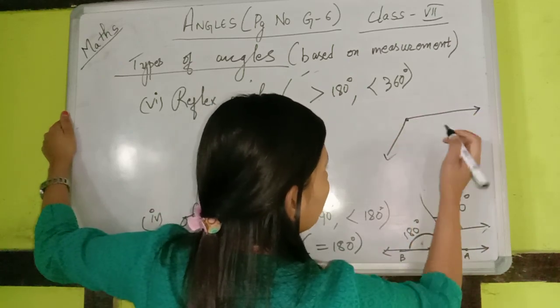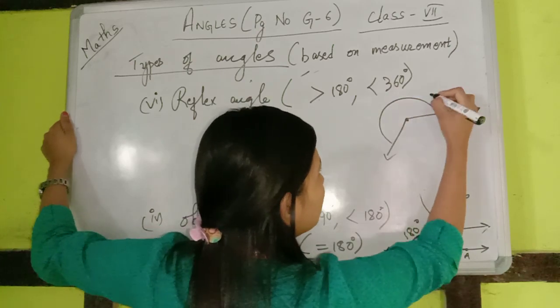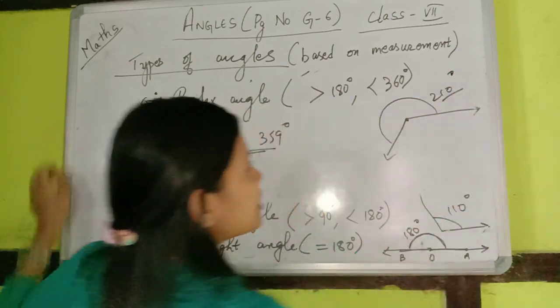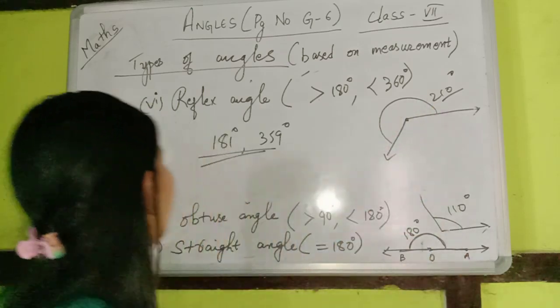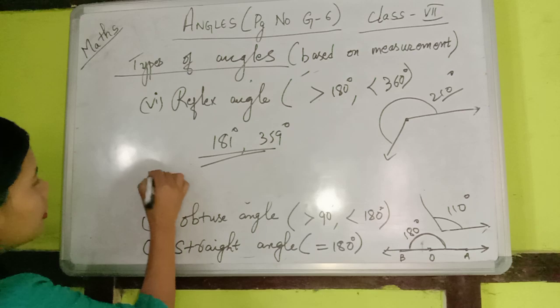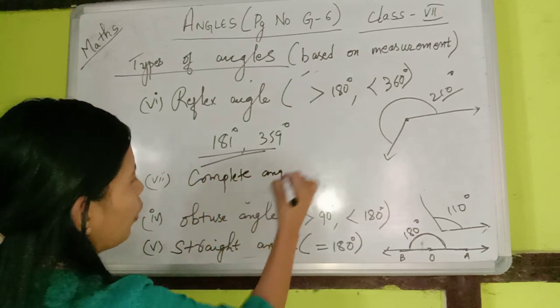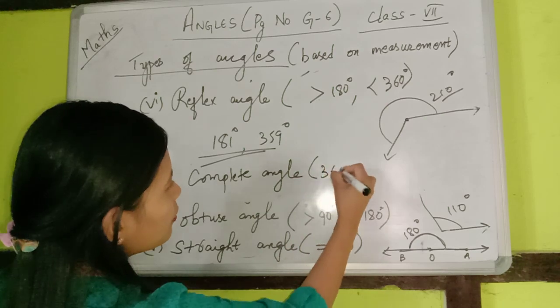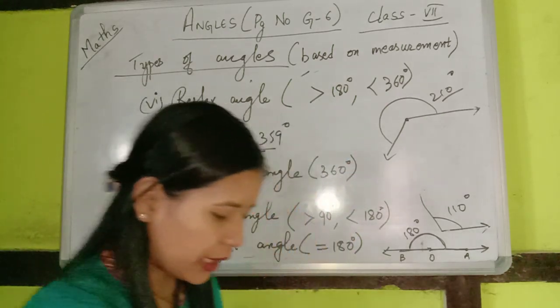Suppose I have this angle, and the outer angle is equal to 210 degrees, then this is a reflex angle. And lastly we have a complete angle. That is one full round, which is equal to 360 degrees. So these are the types of angles that we have.